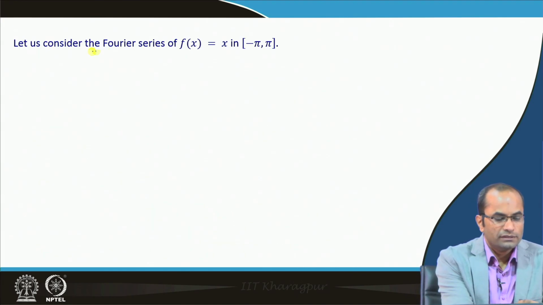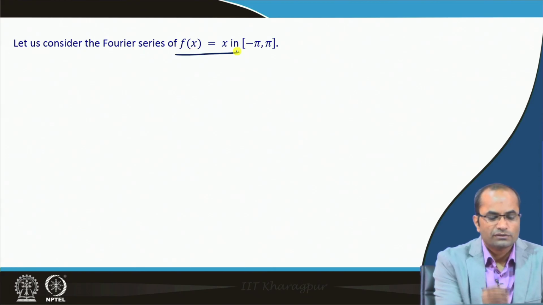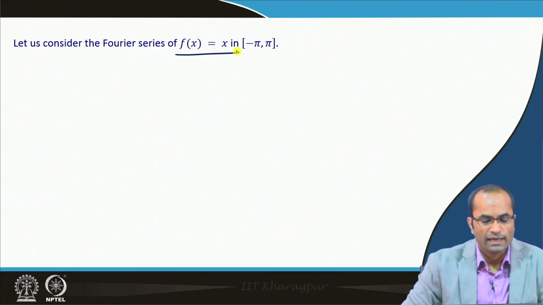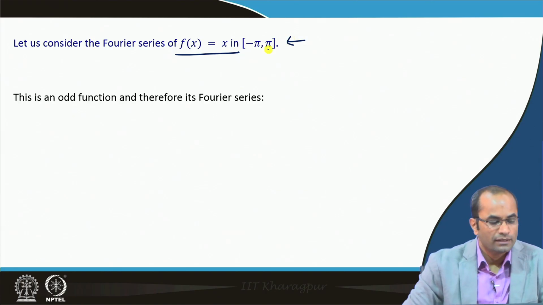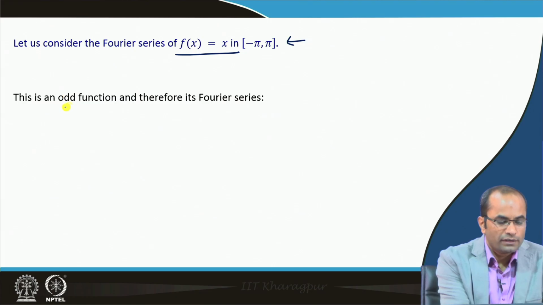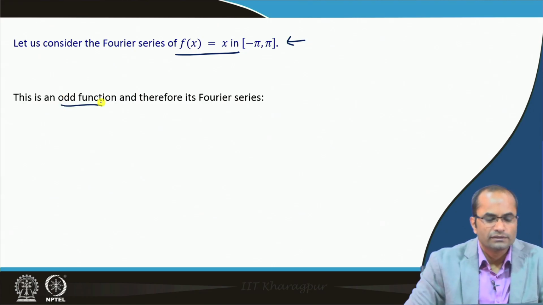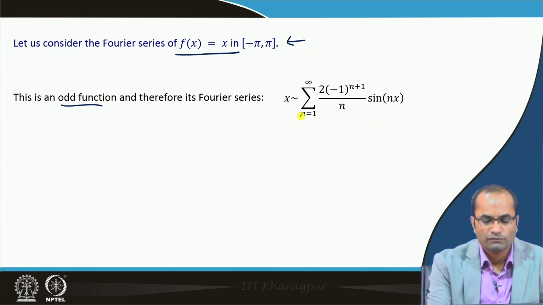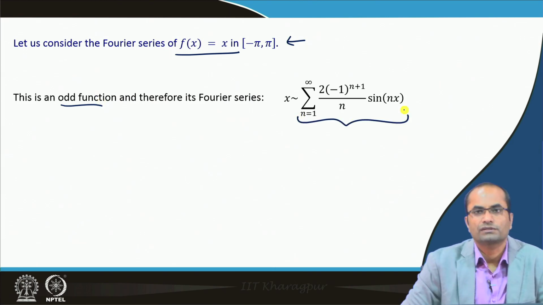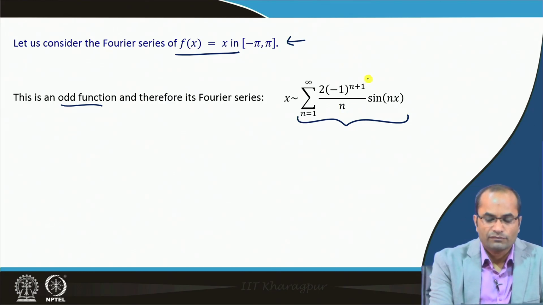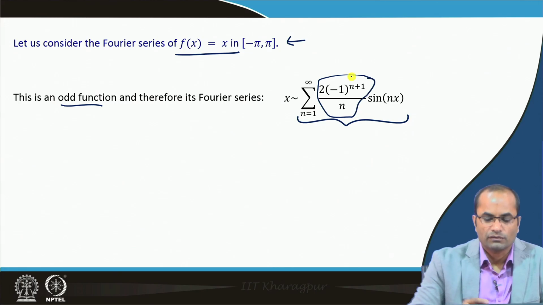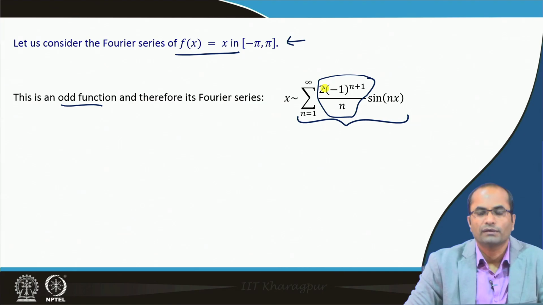We consider, for instance, the Fourier series of the function f x equal to x in the interval minus pi to pi. This is an odd function, and we have already evaluated this Fourier series before. Its Fourier series is simply the sine series, with the factor minus 1 power n plus 1 divided by n, multiplied by 2.